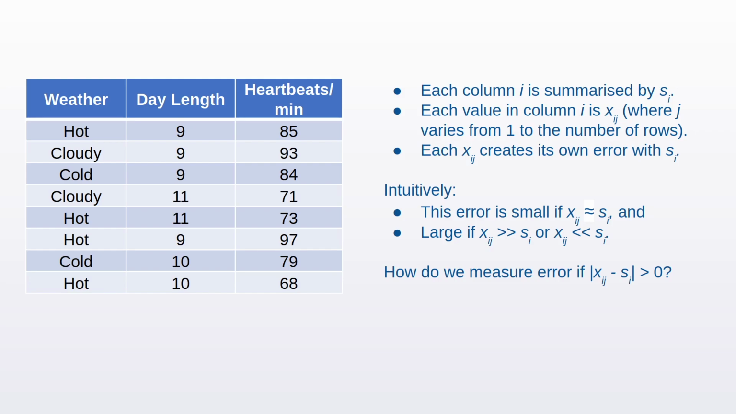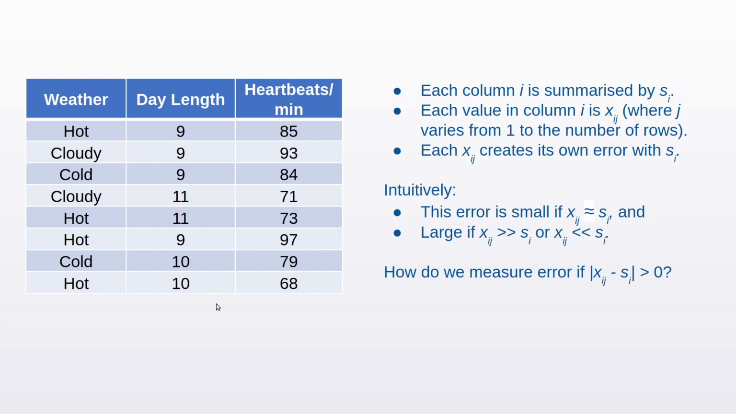So we have decided that i is the position indicator for a column and S sub i is the summary indicator for the ith column. Let's introduce another positional indicator j, which indicates the row position. So now each value in the table can be denoted as X sub ij. That is the value at the jth row and the ith column.